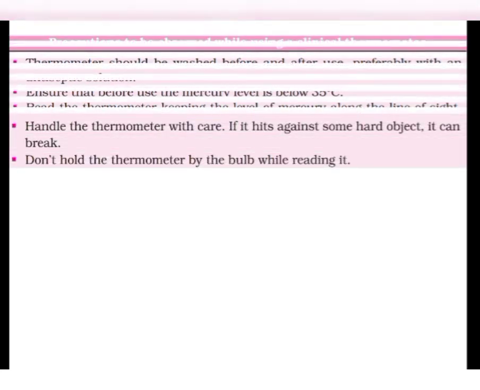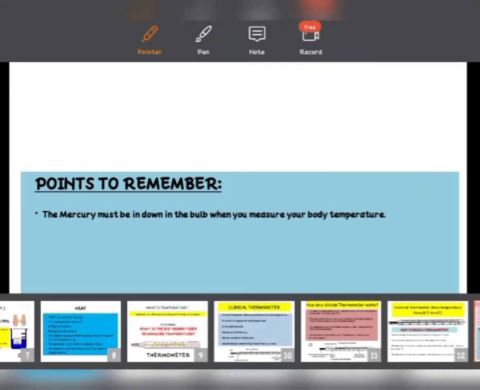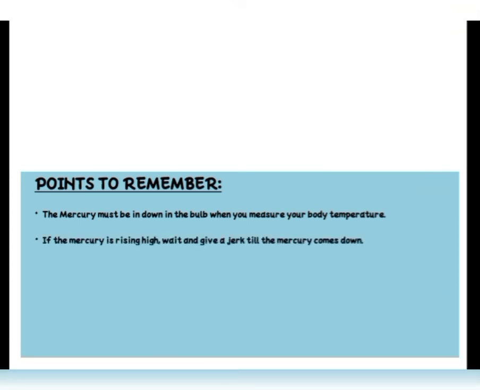Now children, we must always remember some points when we use a clinical thermometer. The mercury must always be down when you measure body temperature. That means it must not rise above 35 degrees Celsius. And if the mercury is high, you give a jerk till the mercury comes down. That means you must shake the thermometer and bring the mercury down to below 35 degrees Celsius.